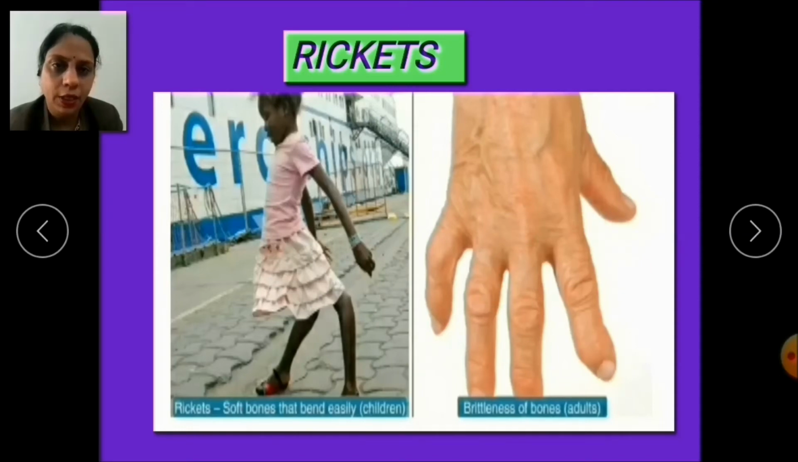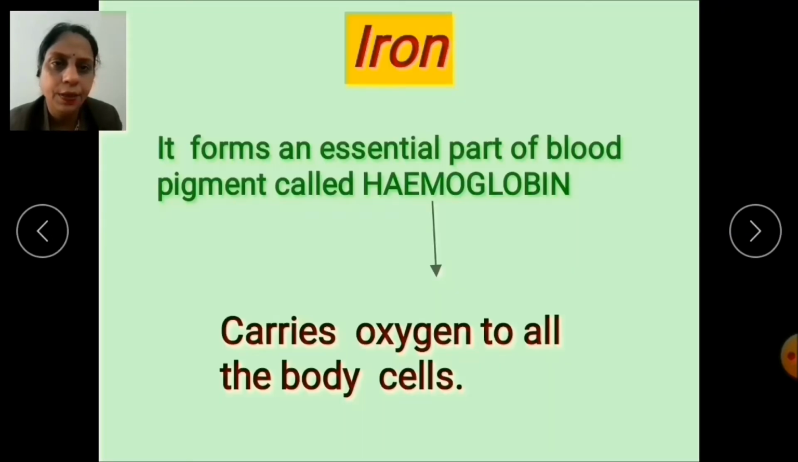Now tell me one thing, children. What do you understand by the mineral iron? Yes, it forms an essential part of the blood pigment called hemoglobin, and this hemoglobin carries oxygen to all the body cells. This iron is found in foods like green leafy vegetables, dates, meat and beetroot.